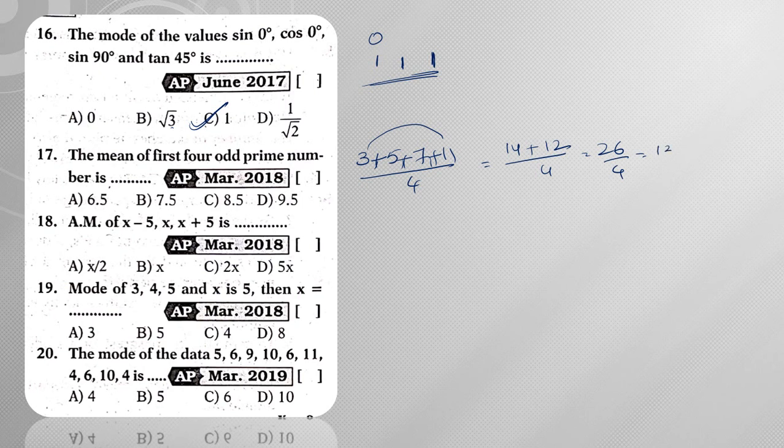So 26 by 4 means 13 by 2, which is equal to 6.5. Hence the answer is 6.5.